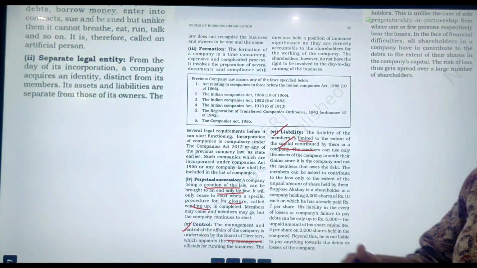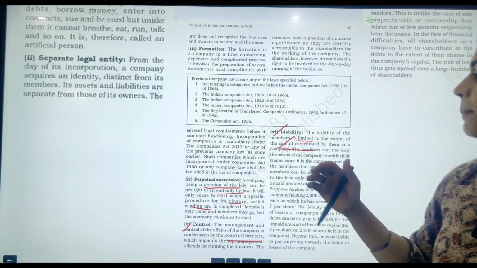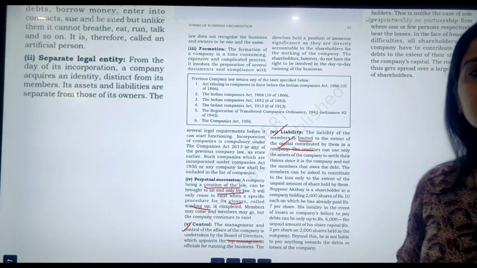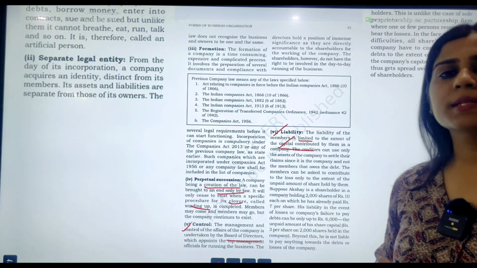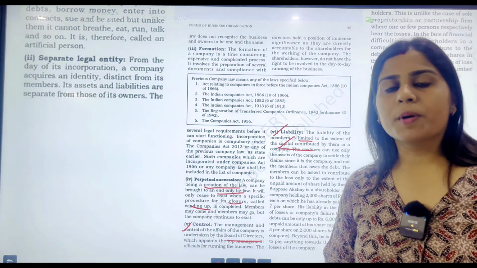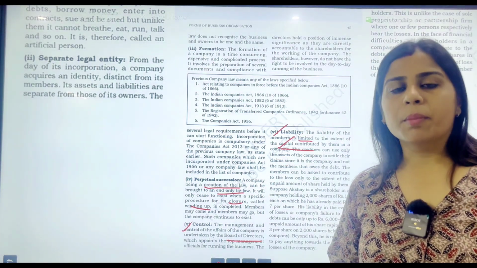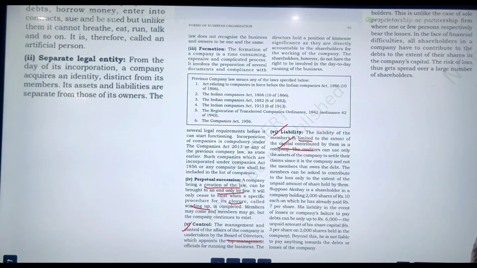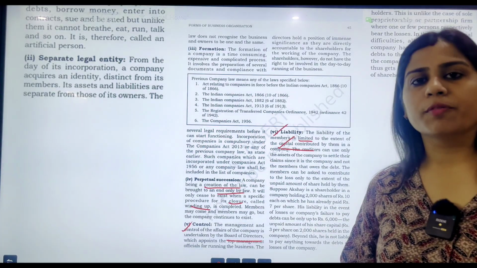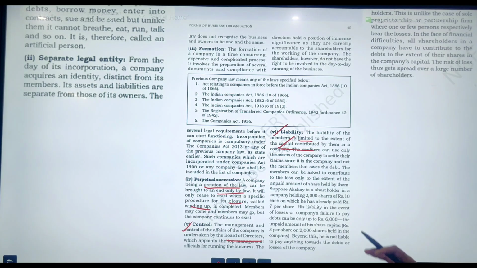Even this we can say that separate legal existence and perpetual succession are all merits, because students, you know very well that when the liability is limited, no personal assets can be touched and the members are free. They are just bound to pay the capital contribution by them in case of winding up of the company. So this is the liability, restricted liability we can call it.